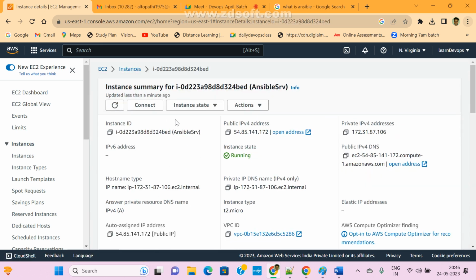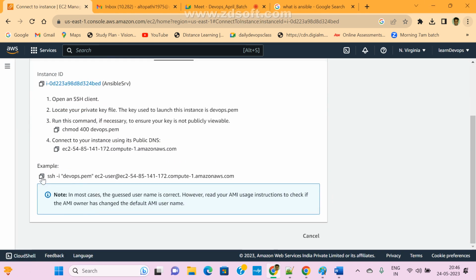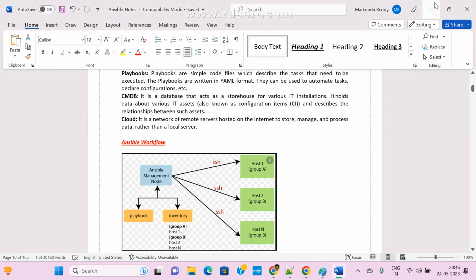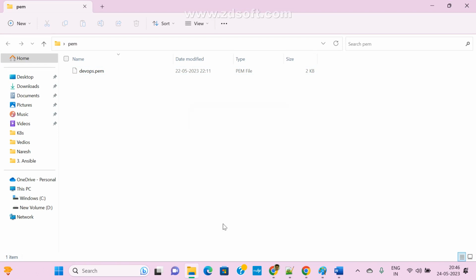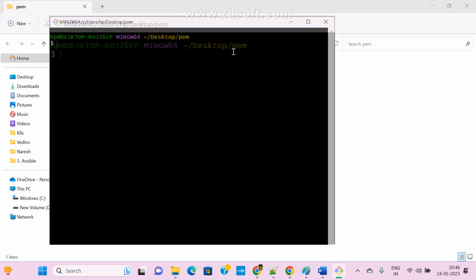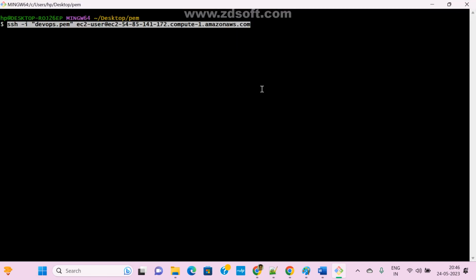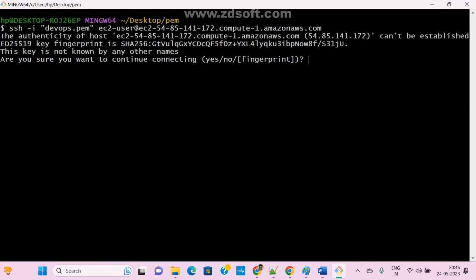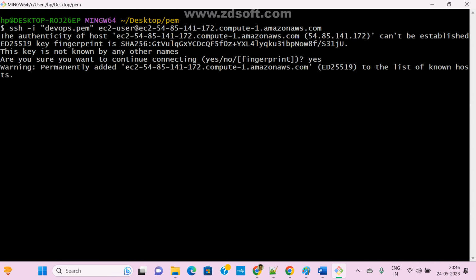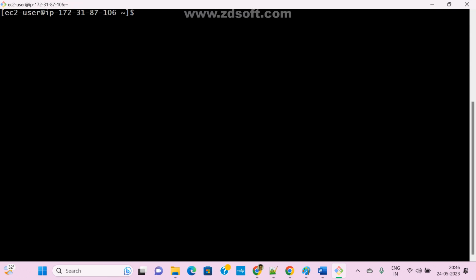Now click on connect, and the remaining story is the same, coming to SSH. Copy this one and open Git Bash. So this is our server, right? Paste it. Now press Ctrl plus plus to increase the size. This is your Ansible master.